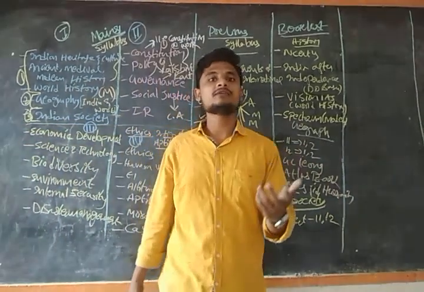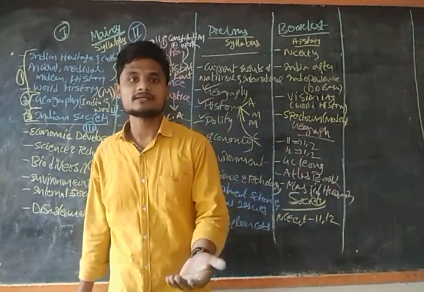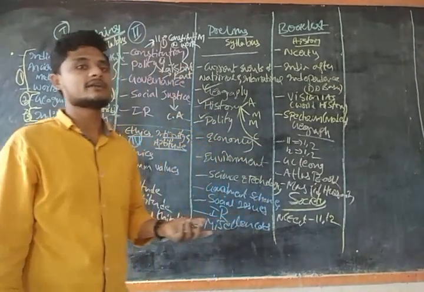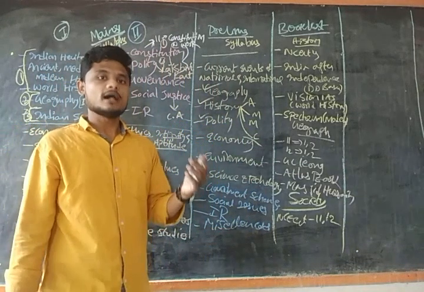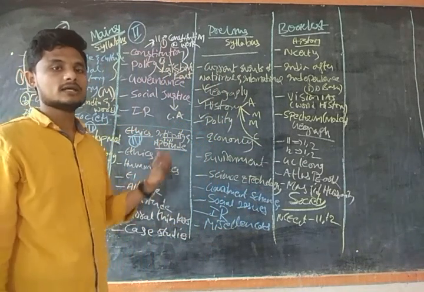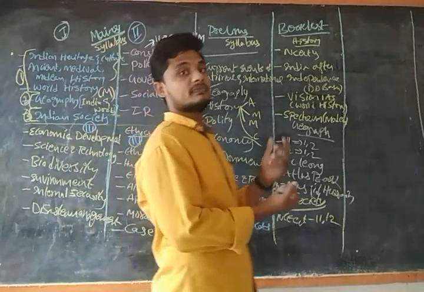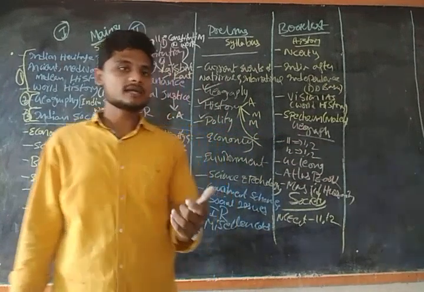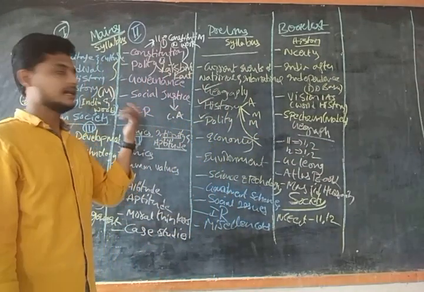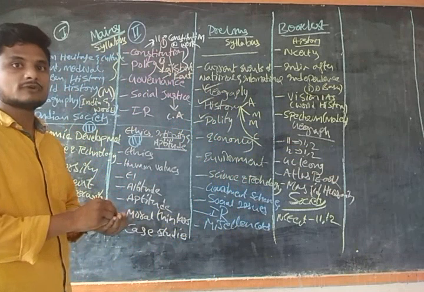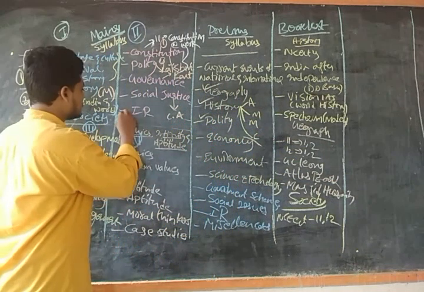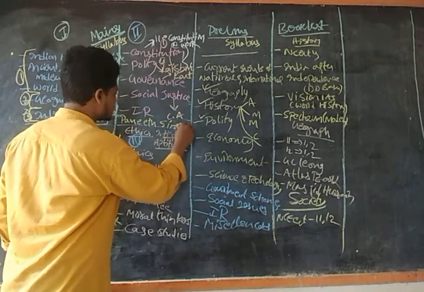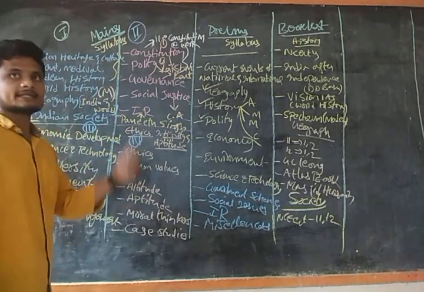Then India's relation with respect to the international organizations, that is the World Health Organization, the Food and Agriculture Organization, UNESCO, UNICEF. All those things we are going to take in IR. One more topic is the effects of developed nations on India. So all those things we are going to see in IR. The good book that I cite for international relations is the Funny Thing. So you can take it for international relations.